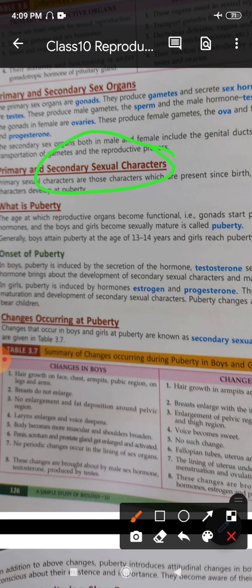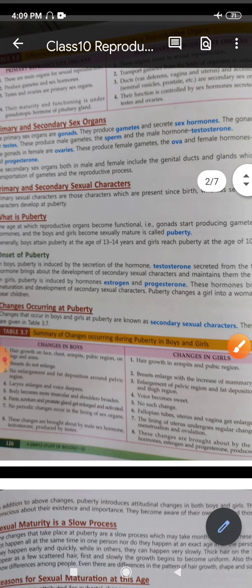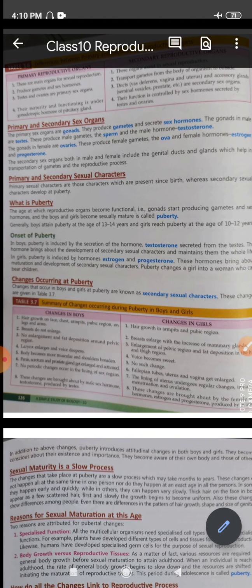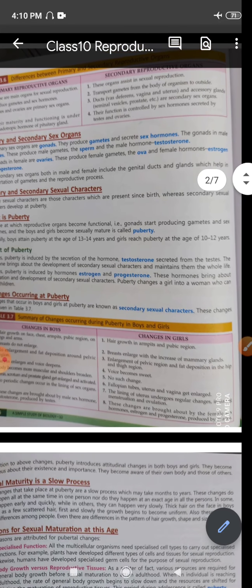At this stage, certain new characteristics develop in the body, right? It is quite common, it goes with everyone. Some of them are common in boys and girls, and some of them are different, right?